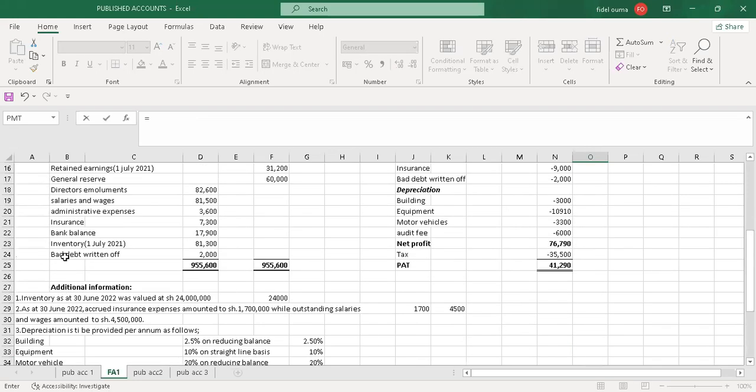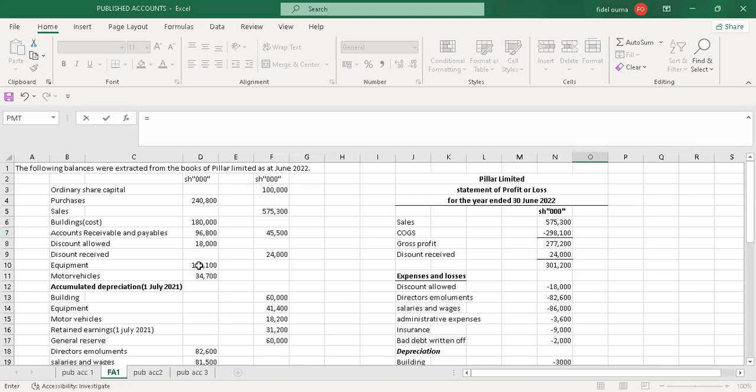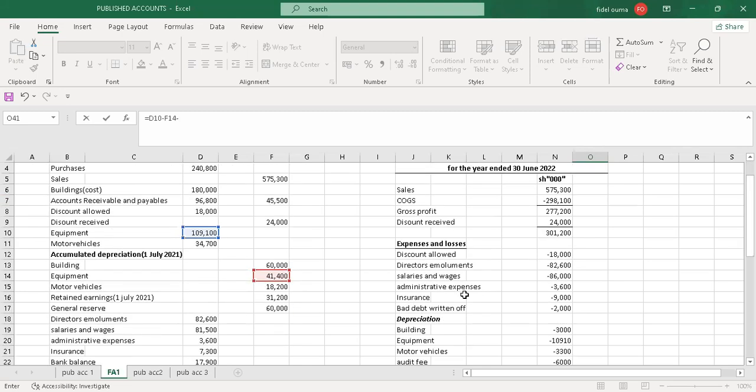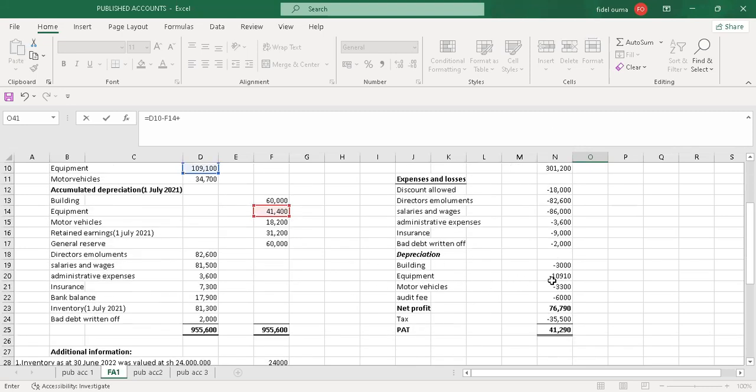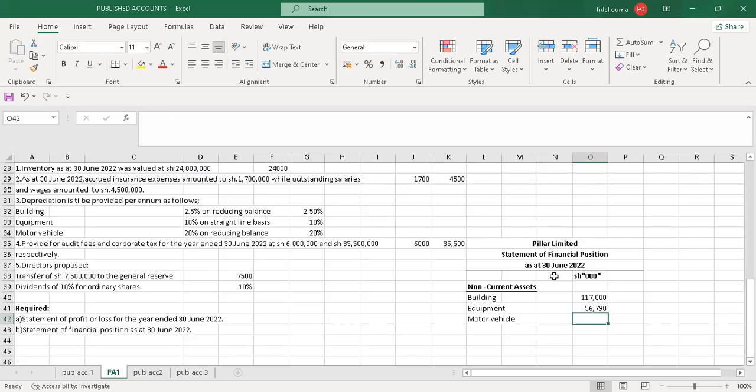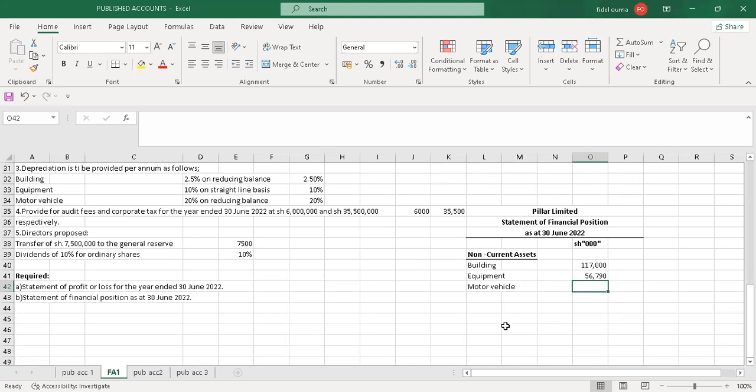I'll do the same for the equipment. I'll pick the cost, subtract the accumulated depreciation up to 1st July 2021, then add back the depreciation for the year. I'm adding because these values are negative. If the depreciation was positive, I would subtract. Because they're negative, I add them back, so that is subtracting automatically. I'll have 56,790 as the value for equipment.